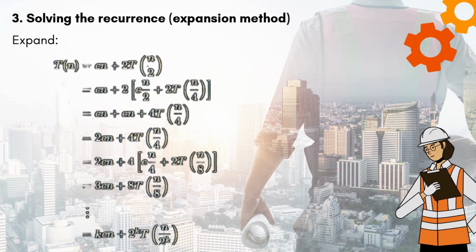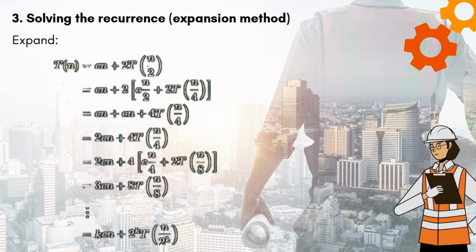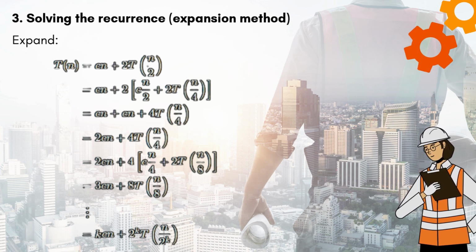Eventually, it becomes k Cn plus 2 to the power k multiplied by T of n divided by 2 to the power k.